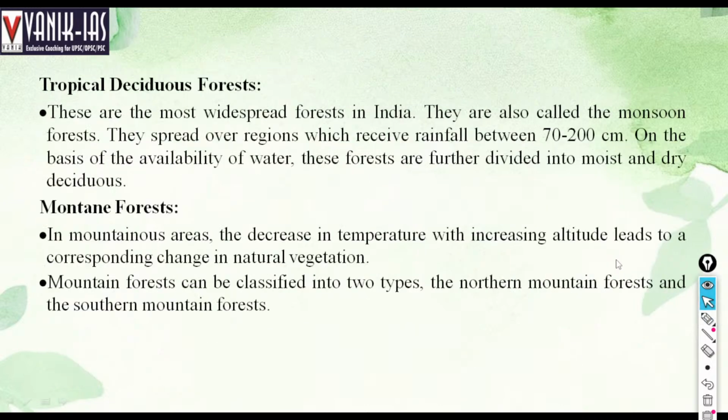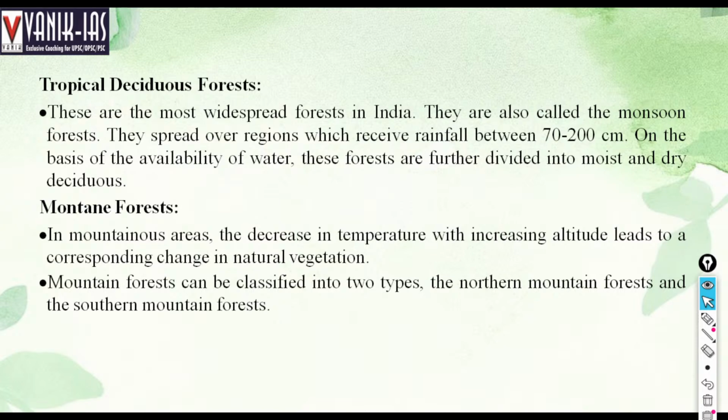Semi-evergreen forests are those which receive less rainfall than tropical evergreen forest. Now the tropical deciduous forest: they are the most widespread forest in India. Their rainfall is 70 to 200 centimeter. There are two types: moist deciduous and dry deciduous. Moist deciduous means where rainfall is comparatively high as compared to dry deciduous. Deciduous means they undergo fall of leaves during the winter season.